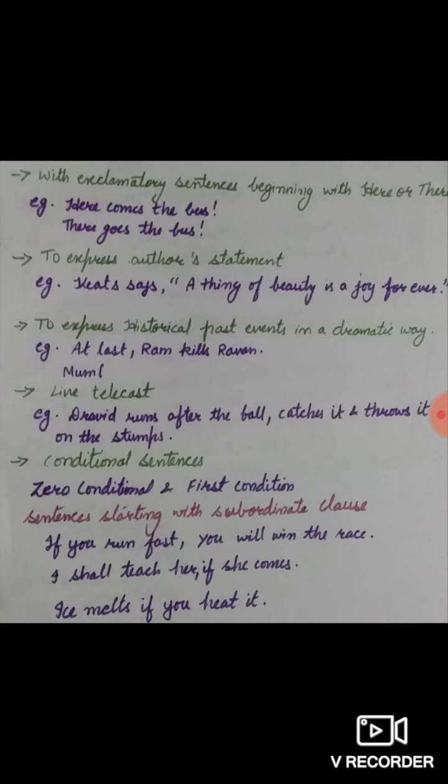If they listen to the teacher, they can understand the concept clearly. These are some examples of conditional sentences in which present indefinite tense is used in the subordinate clause and future indefinite tense is used in the principal clause.